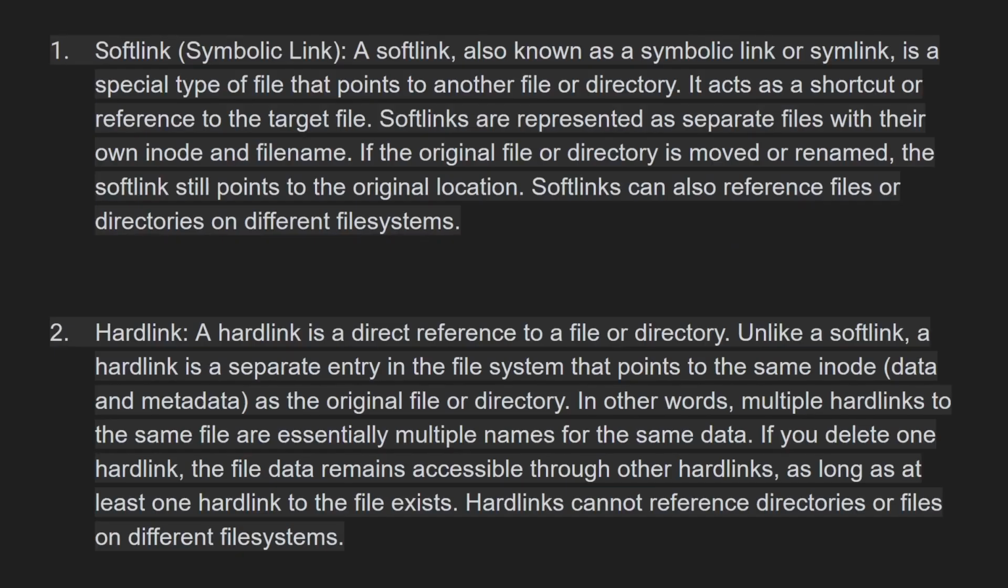Now we will talk about the soft link and the hard link. The soft link is basically a symbolic link. A soft link, also known as a symbolic link or symlink, is a special type of file that points to another file or a directory. It acts as a shortcut or a reference to the target file. Soft links are represented as separate files with their own inodes and file names. If the original file or directory is moved or renamed, the soft link still points to the original location. Soft links can also reference a file or a directory on a different file system.